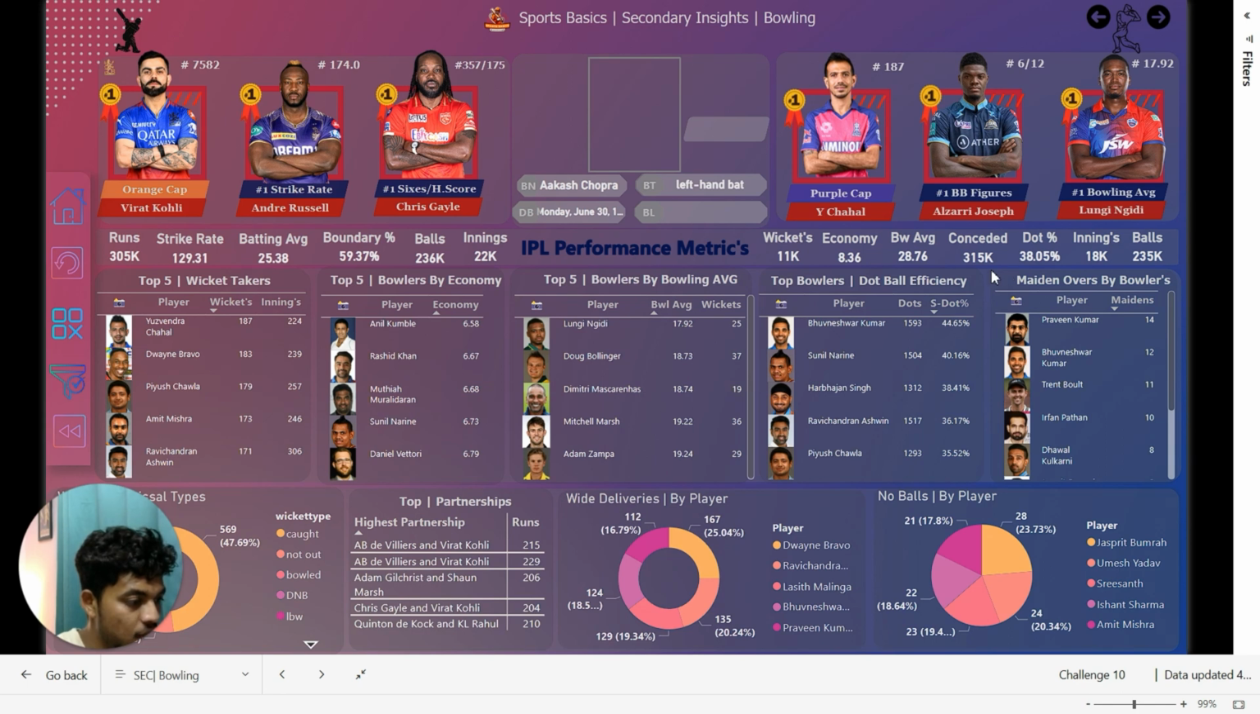And the next visual we have maiden overs by bowlers. These are the all-time maiden overs. Praveen Kumar has the highest maiden overs, 14. And next we have Bhuvneshwar Kumar with 12 overs. And third we have Trent Boult with 11 overs.